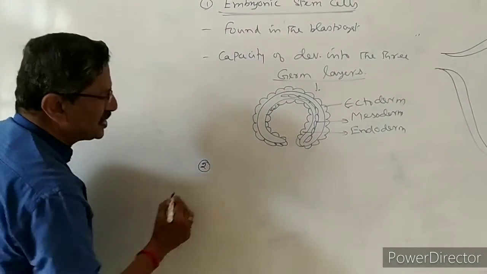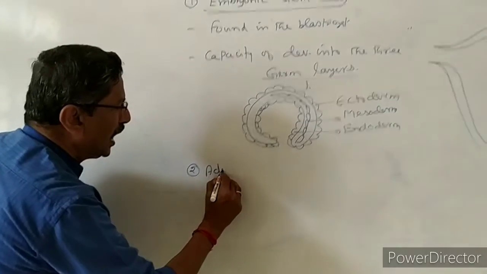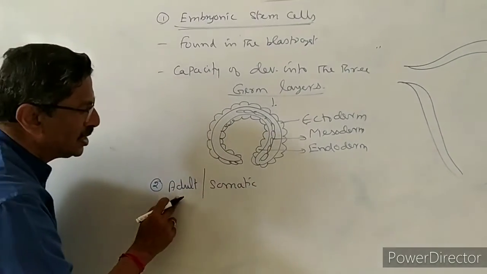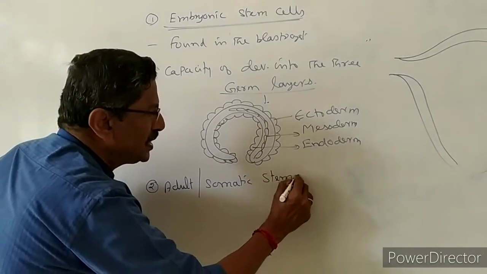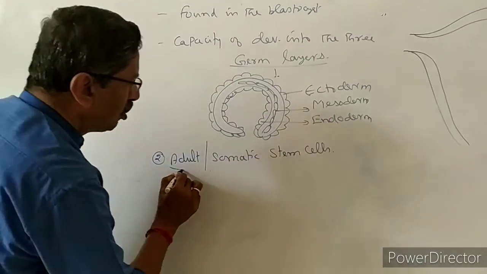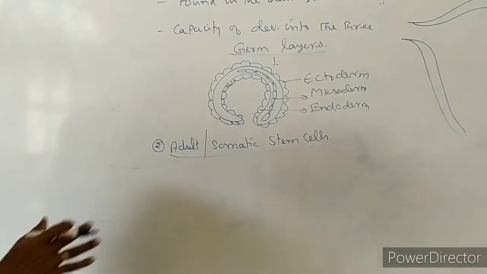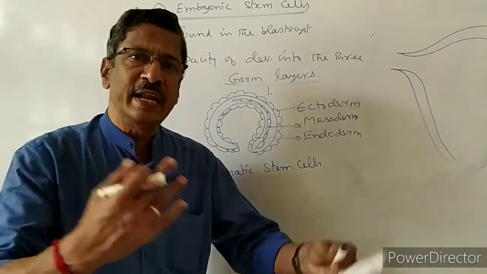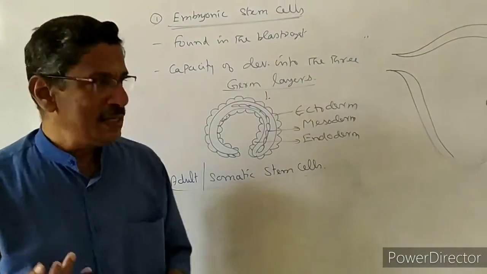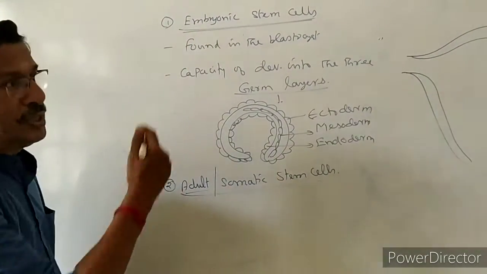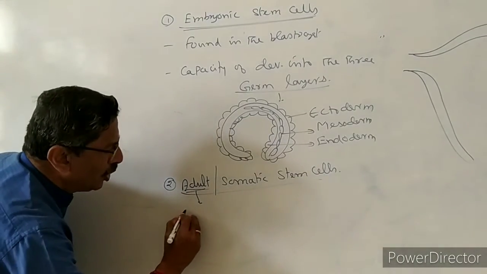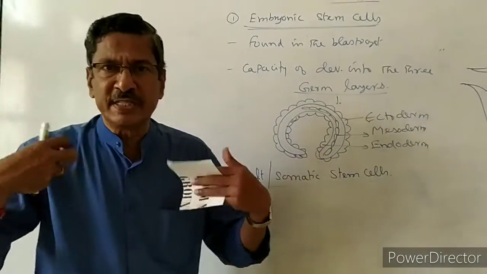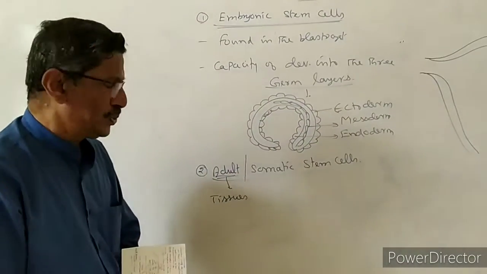Now the second type of stem cells we are going to study are called adult or somatic stem cells. Any term we can use. We are not taking the embryo. Imagine that the embryo is developing into a young one. The young one is delivered. Now the young one is growing into an adult. So in the adult's body, as I told in the introduction, an enormous number of tissues are present. More than 50 different types of tissues are present in our body.